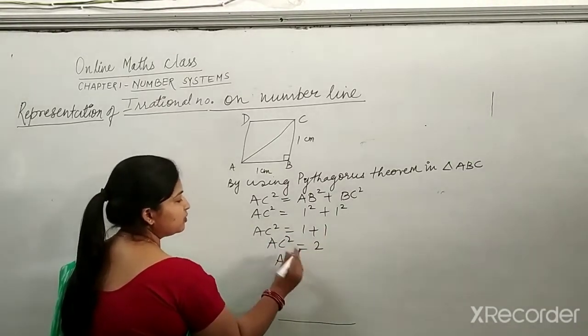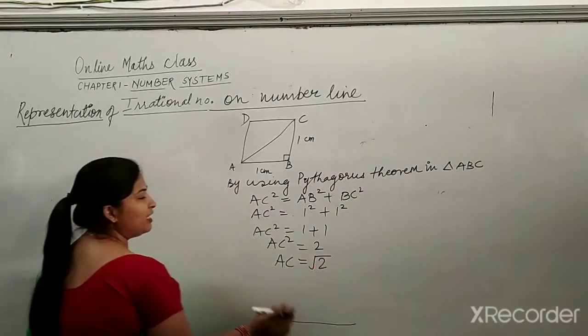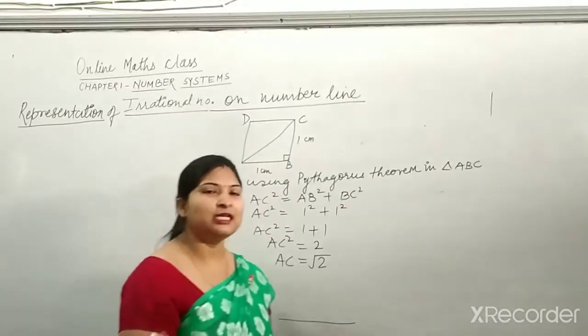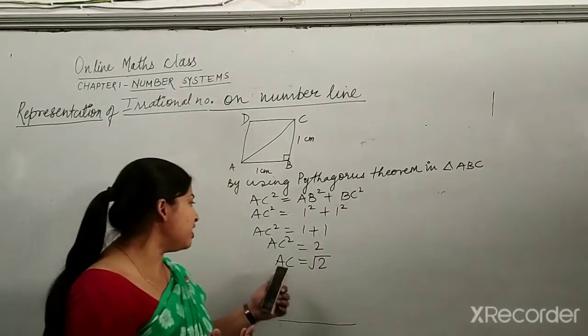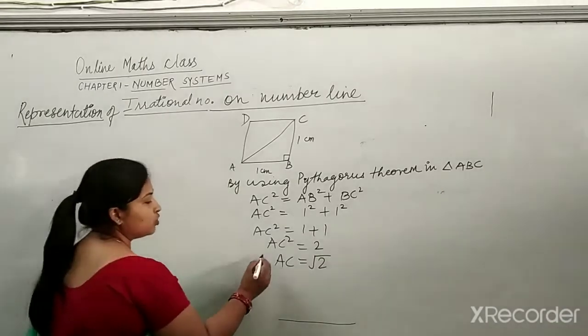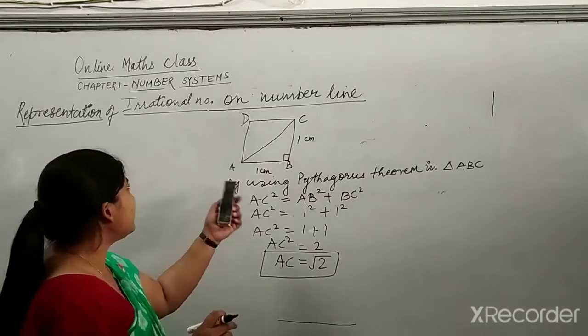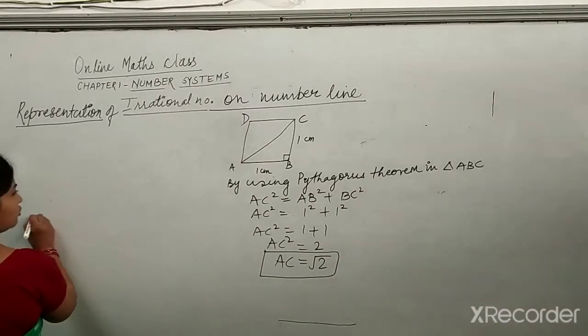So what about AC? This square will go to that side as a square root, just as multiply goes to the other side as divide, and divide goes as multiply. So the value of AC is under root 2. The same thing can be applied on the number line also.